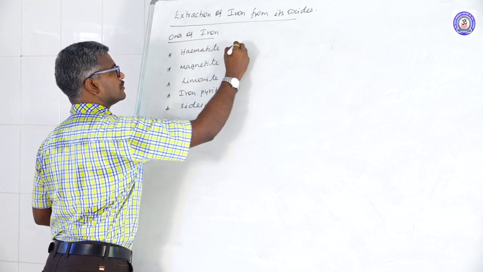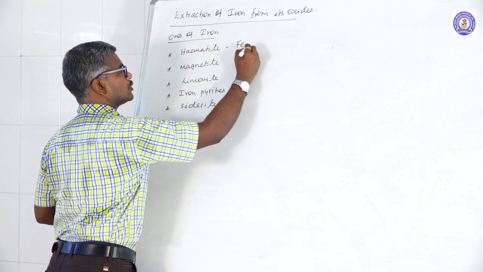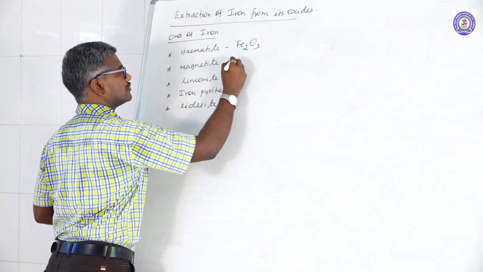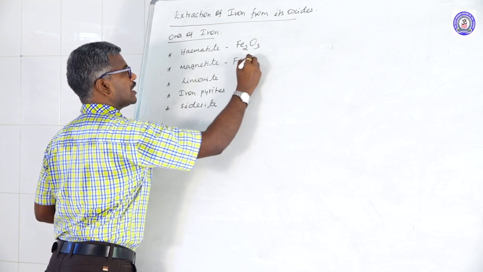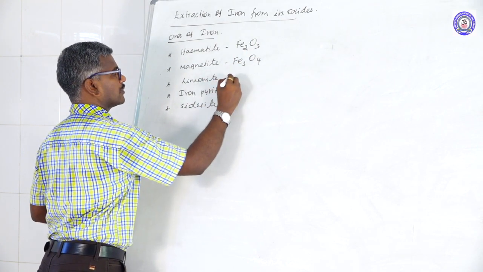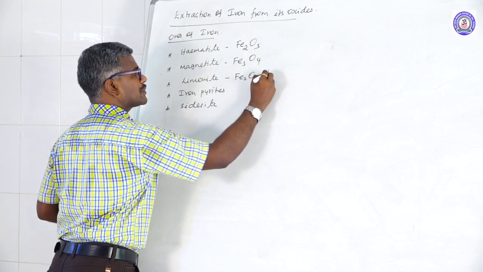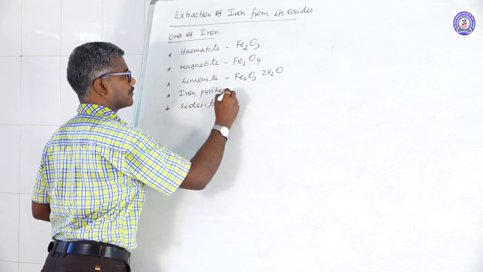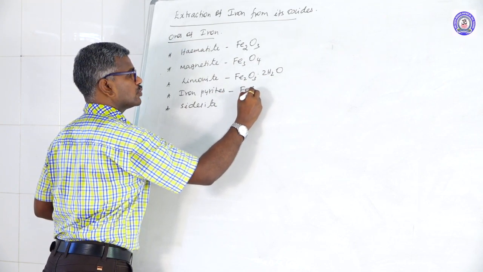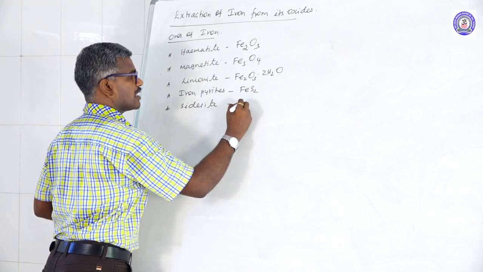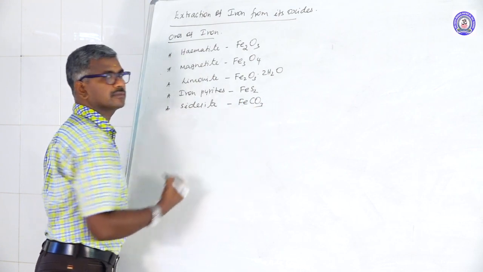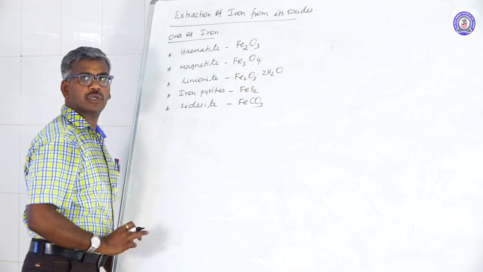Formula: Fe2O3, Fe3O4, Fe2O3 · 2H2O, FeS2, FeCO3. This one is an oxide ore.